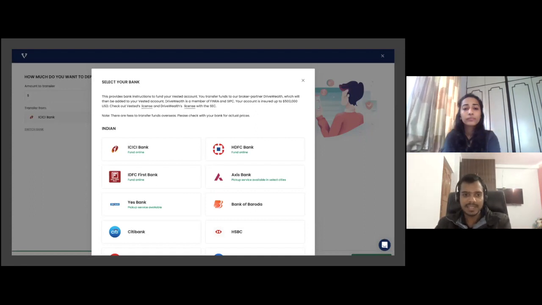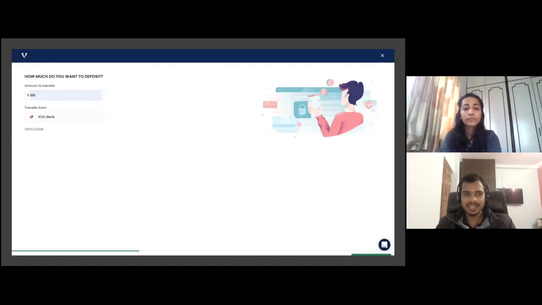But for other banks, like let's say Citibank, Bank of Baroda, Yes Bank, you cannot do this. You have to take some form, go to the bank branch, provide the money there, get the receipt from them that you have transferred the money, then upload the receipt here. So the steps for various banks are different. We will be focusing here on how to transfer money using ICICI Bank because we have tested it using ICICI Bank, but you can also try it using HDFC Bank or IDFC First Bank. For other banks, you need to go to the branch and do the procedures.